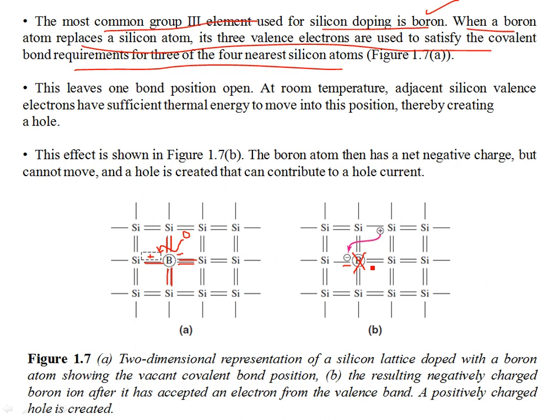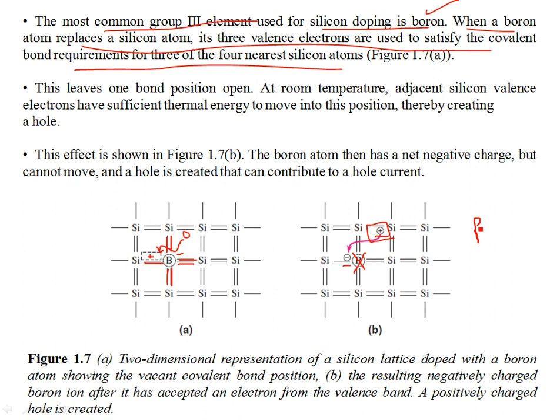So overall the lattice is still electrically neutral, but the conduction which happens due to the charge carriers is due to the positive holes. Okay, so we have positive holes now contributing to the conduction of current, and the charge magnitude is the same as that of an electron, right?